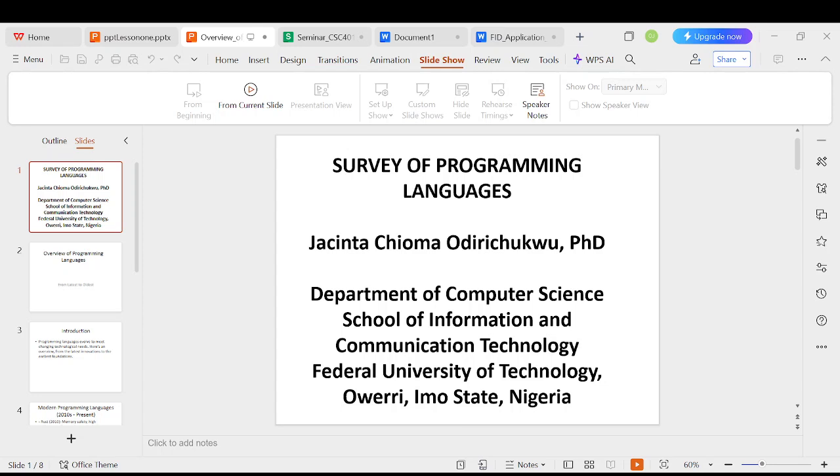So you have to look at the features of these languages, what they are used for, the companies that are using them, how lucrative they are, and the area where they are very efficient, so that you can choose to learn one of them and make sure you are very perfect in it, depending on where you want to specialize your skill, either in mobile development, web development, or standalone application development.